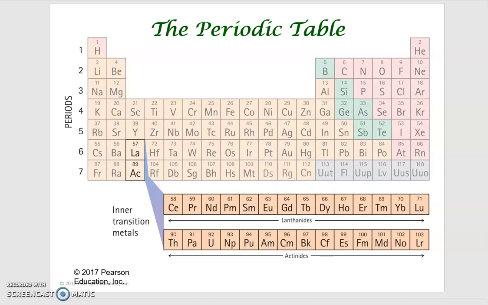And people found that if you try to insert these 14 inner transition metals in the main body of the periodic table, it will make it messy and hard to identify the information and properties we want. So for this reason we put them below the periodic table. And now let's focus on this period 6 inner transition metal. They also have a particular name.